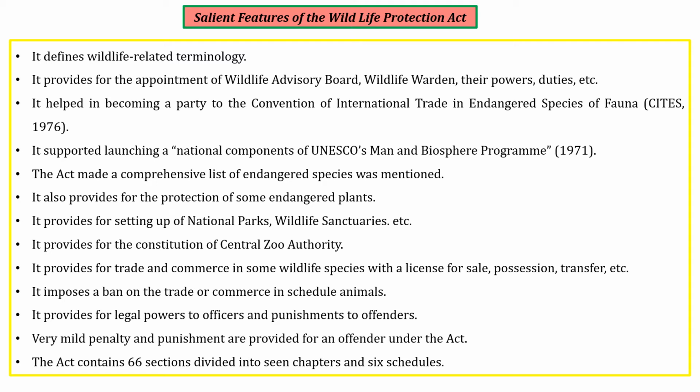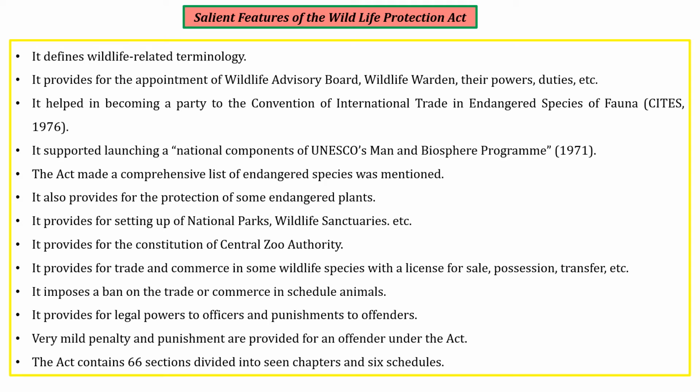Then it also helps in becoming a part of the Convention on International Trade in Endangered Species of Fauna. This came under the CITES Act 1976, which gives importance to species which are at the stage of endangered. Then it also supports the launching of UNESCO's national components of the UNESCO Man and Biosphere Program 1971. Then it gives a list of endangered species, and for them there are special rules and regulations in order to protect those endangered species.